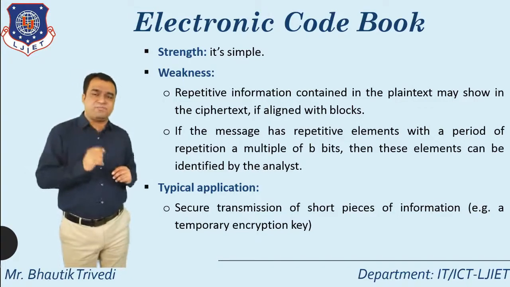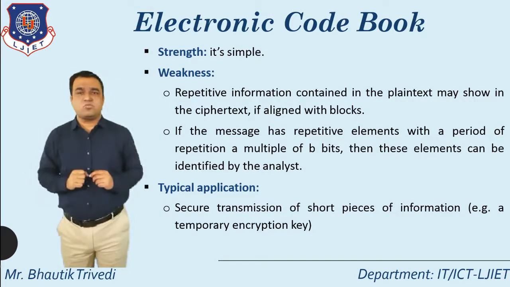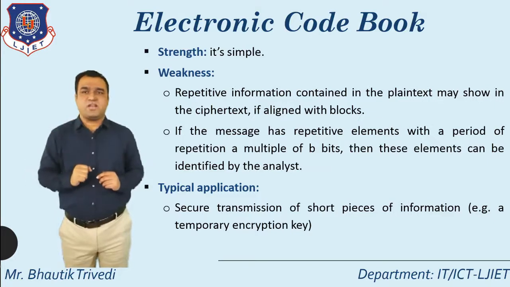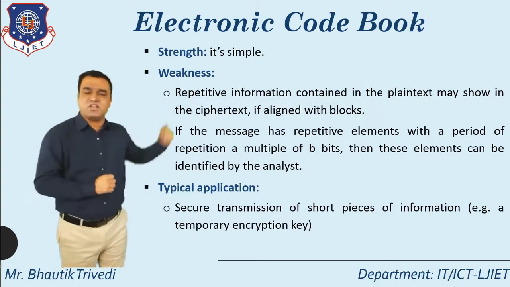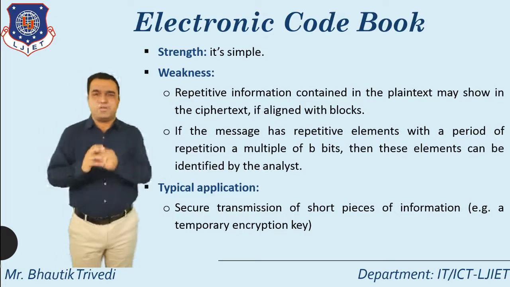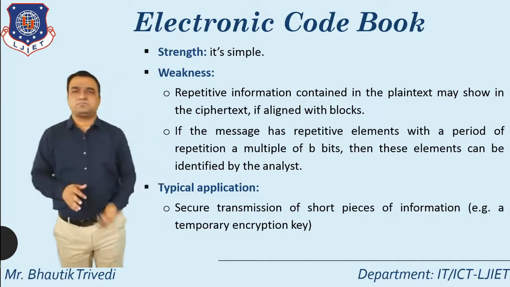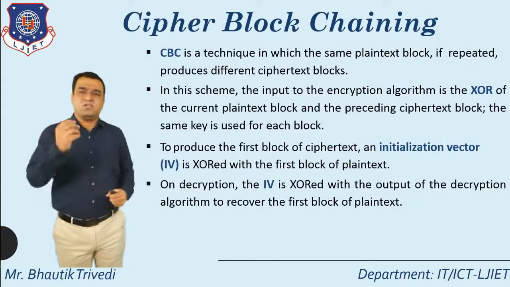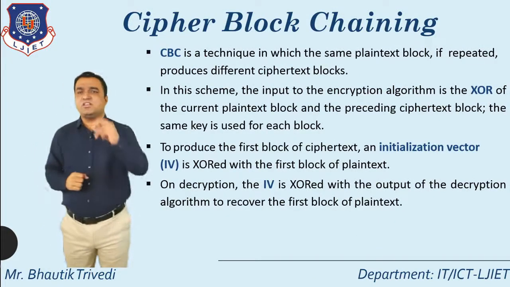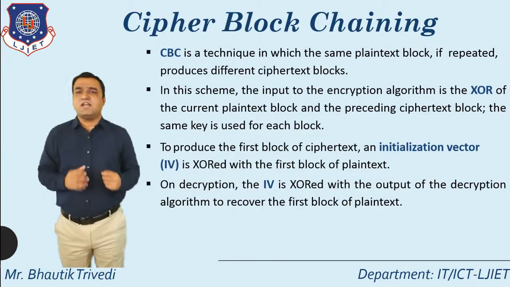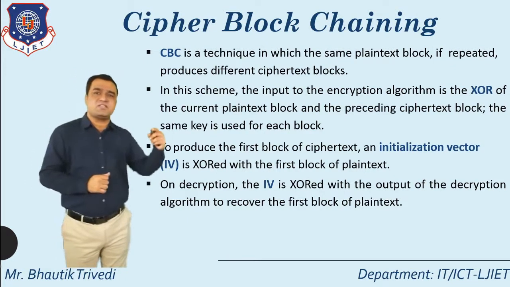So again I repeat, whenever you talk about the electronic code book, you must remember three important points. First one, that is the strength. Second one, that is the weakness. And third one, that is the application. After that, another block cipher mode of operation, and the name of the operation is known as the CBC.